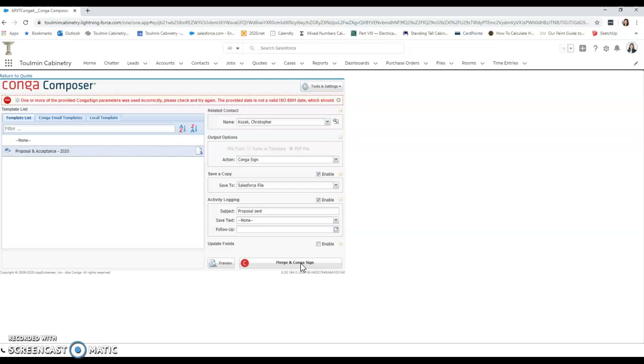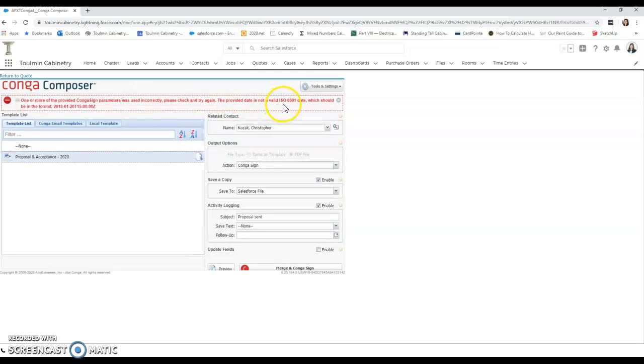So when it gets to that finalizing stage, the little window goes away and it says this error message about an ISO 8601 date being invalid. I'm not really sure what that means, but hopefully that's something that you can get figured out for us.